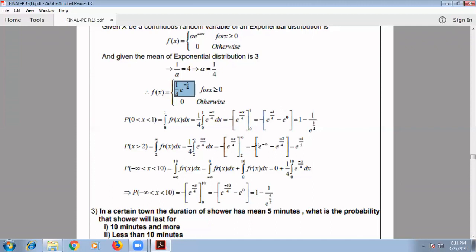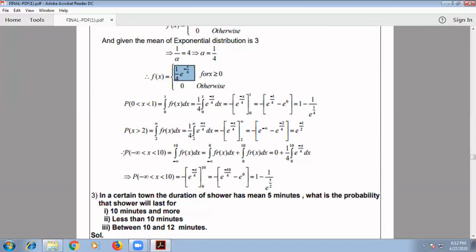So this will be equal to minus of e to the power minus infinity minus e to the power minus 2 by 4. Upper limit minus lower limit we have substituted. So here e to the power minus infinity value is 0, and a minus into minus becomes a plus sign. 2 by 4 becomes 1 by 2. So the answer we are going to get is e to the power minus 1 by 2.